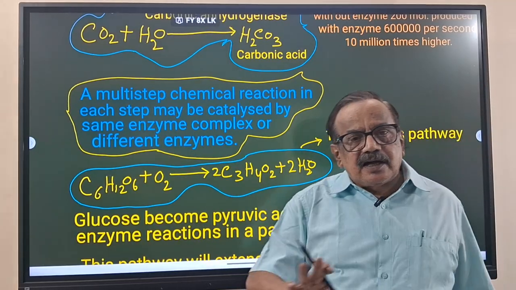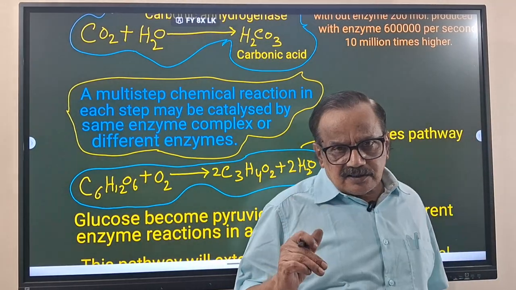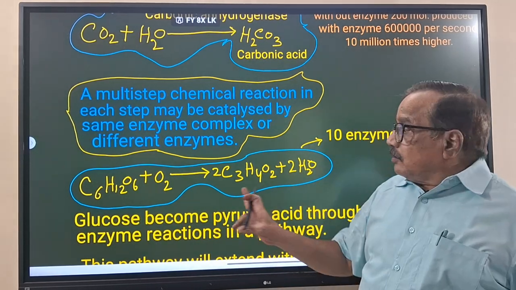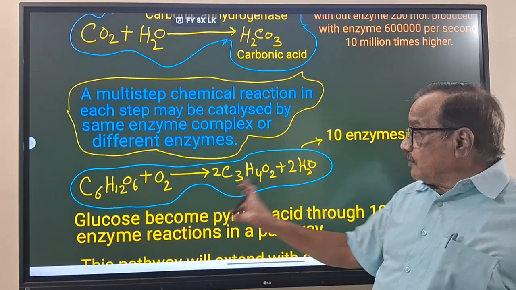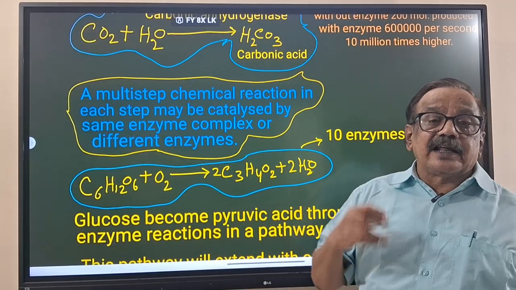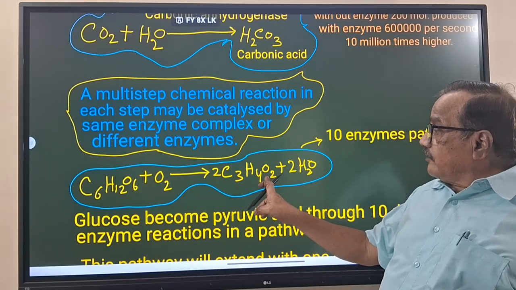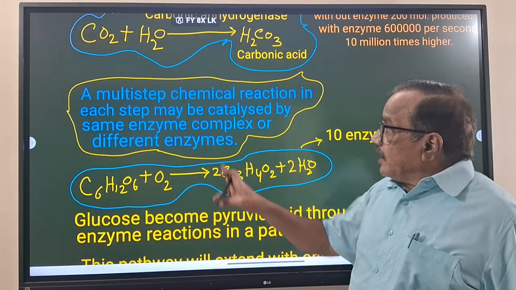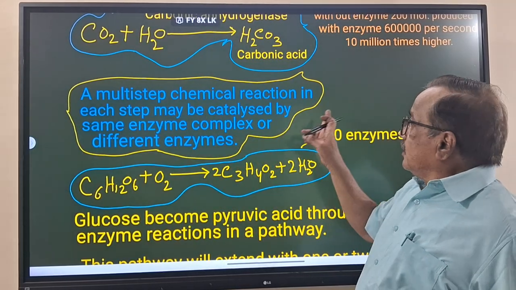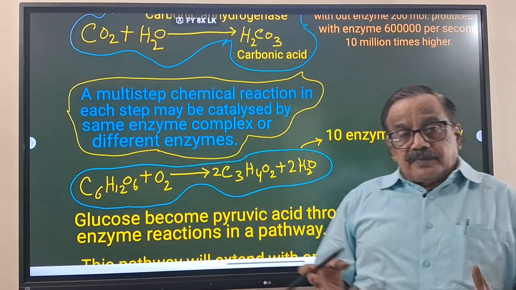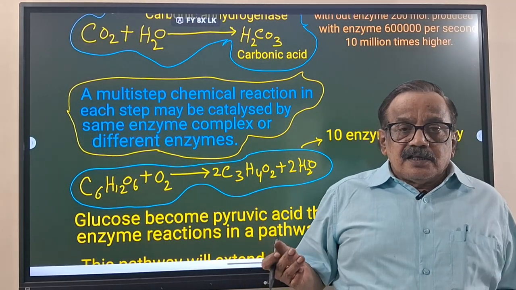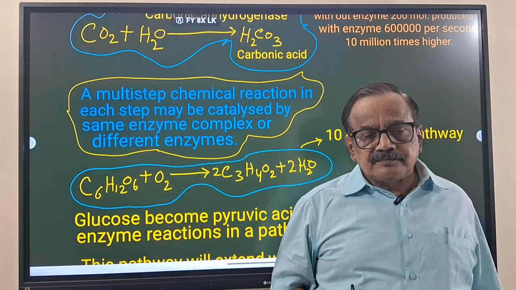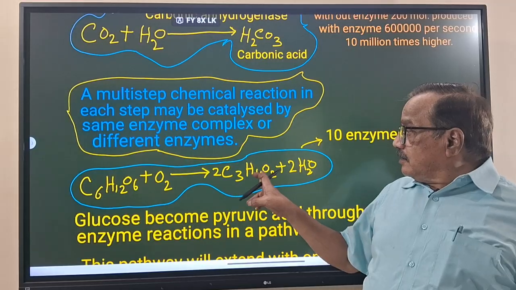This entire thing comes in respiration, glycolysis, which you will read in the respiration topic. Though it appears as one equation, it takes 10 reactions before the pyruvic acid is formed. Because 10 enzymes means 10 reactions, each reaction may need a different type of enzyme. And finally the end product is pyruvic acid.